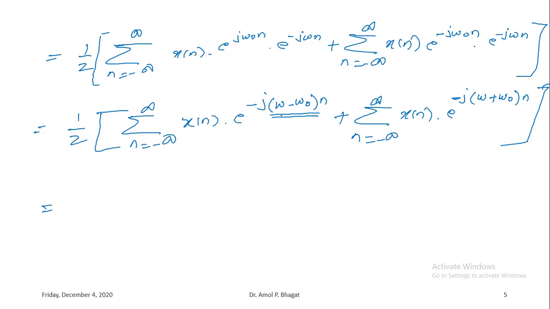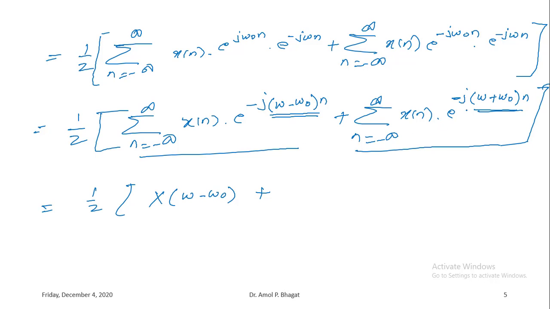So in place of omega, as omega minus omega 0 is there, we can simply represent it, instead of x of omega, as x of omega minus omega 0, right? Plus similarly here, in place of omega, the value is omega plus omega 0, right? If you compare this with the Fourier transform formula, again in place of x of omega, I can write x of omega plus omega 0.